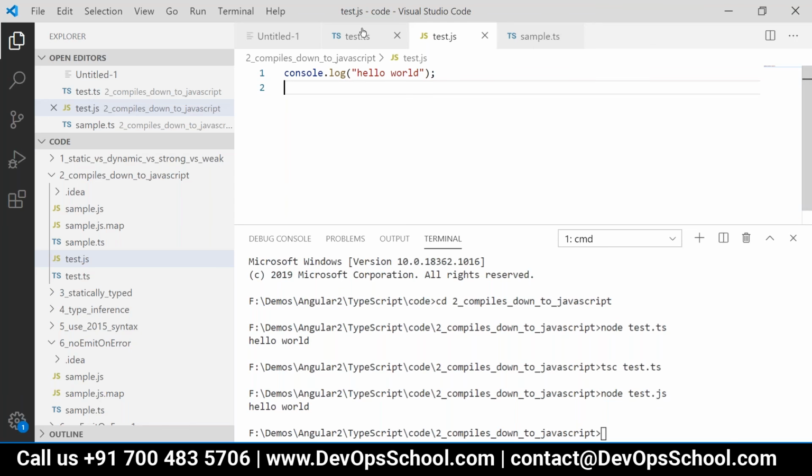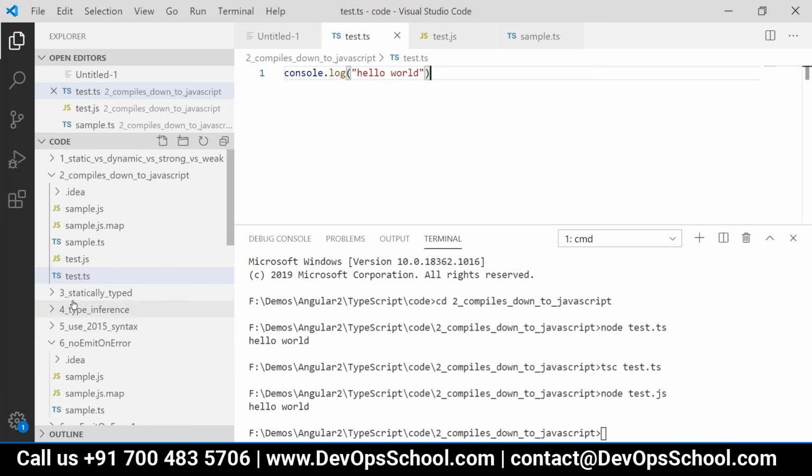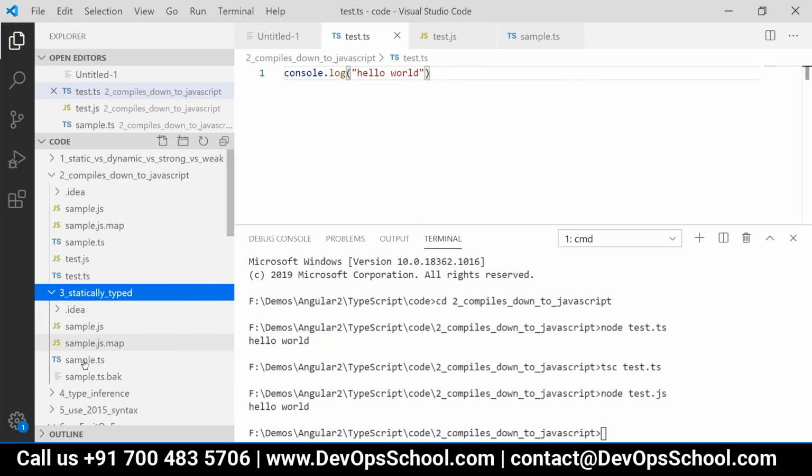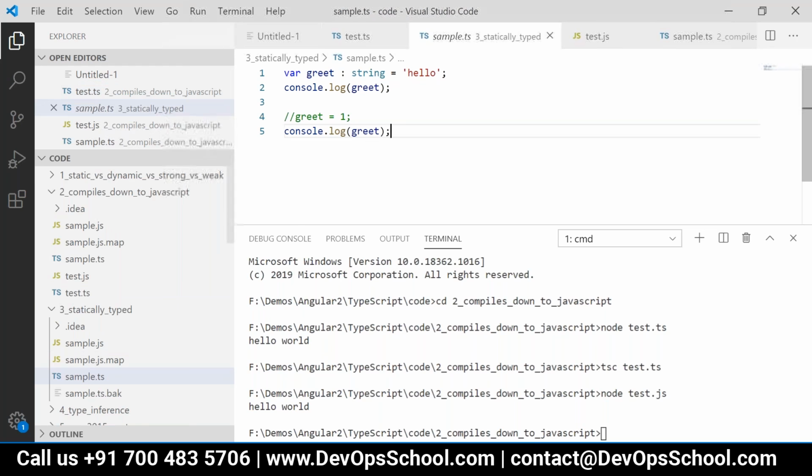Okay. Now use the same file, or you can create another one also. Now just type here. We will use some types, okay? We already have this console.log, right? Now just declare a variable, message.